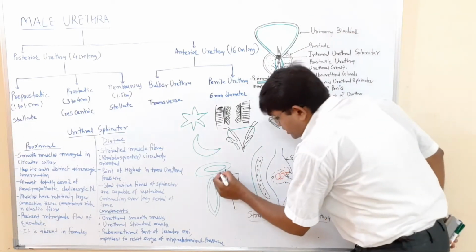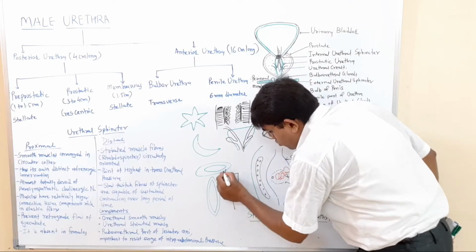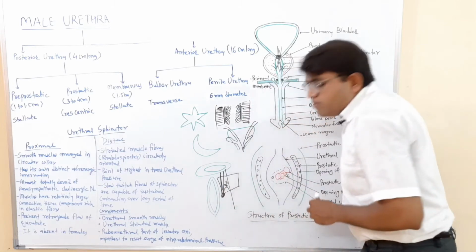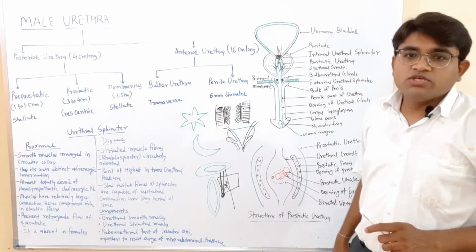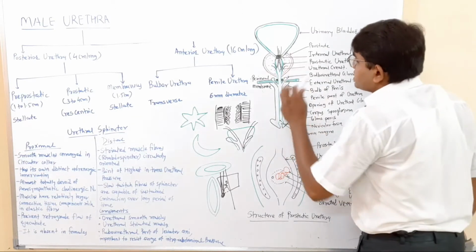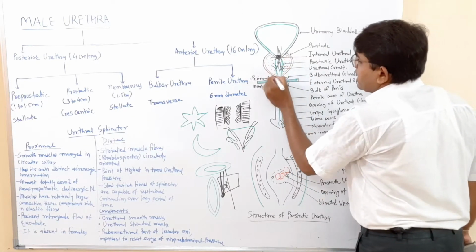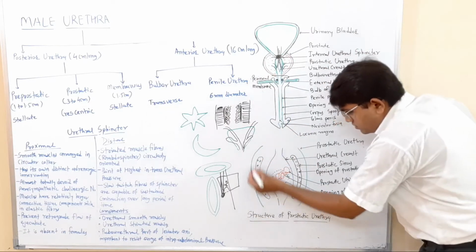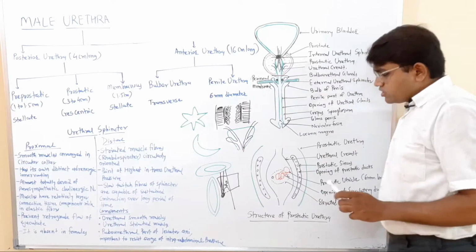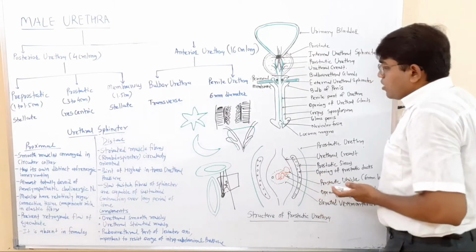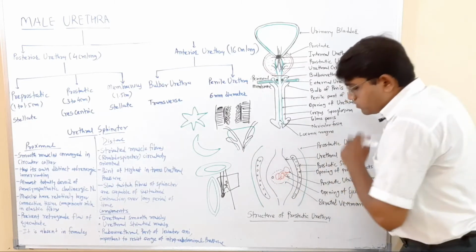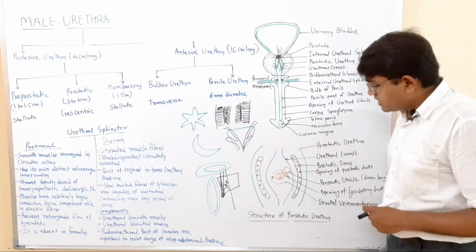So this urethra runs vertically downward, and opens at the apex of the prostate and continues as the membranous urethra. Now if we see the prostatic urethra in a larger section, here I have drawn this larger section of the prostatic urethra for better understanding. The outer margin, the green margin, is the urethra. So within this prostatic urethra, which structures are present?